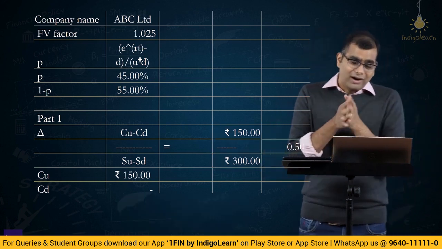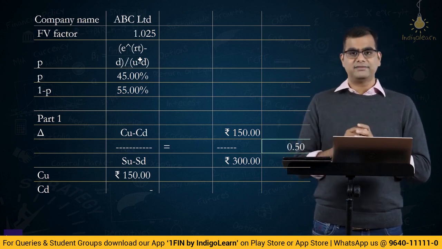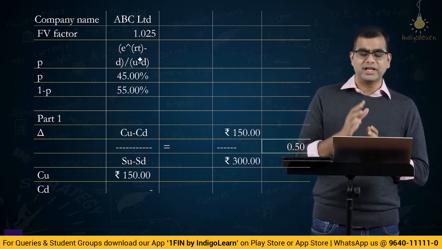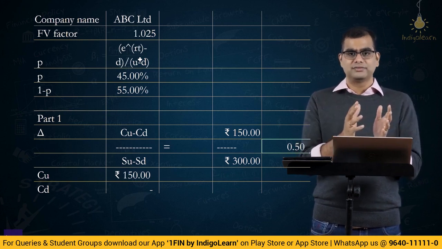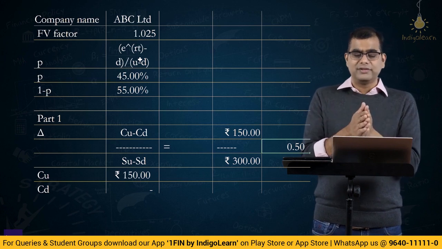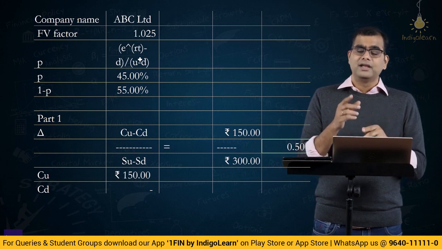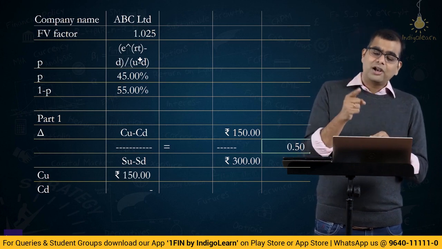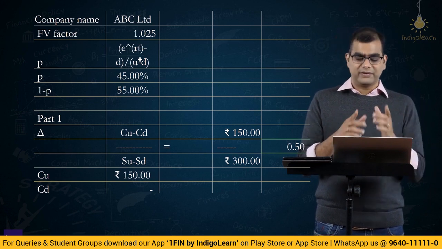Delta is 0.5. What does this 0.5 mean? For every call option that you sell, if you have 0.5 shares, both of them in the portfolio will be perfectly hedged. Or for every call option that you buy, if you sell 0.5 shares, you will be perfectly hedged.